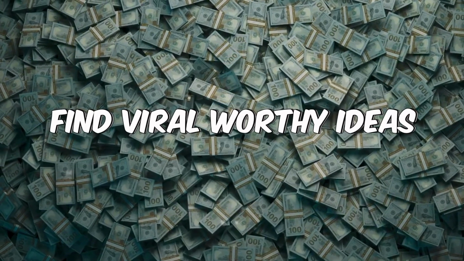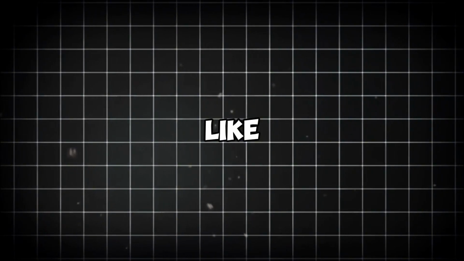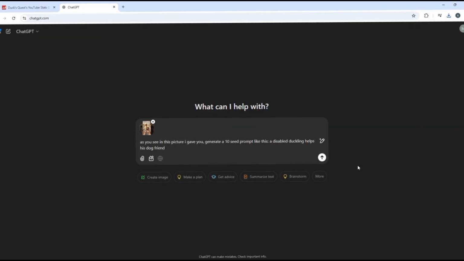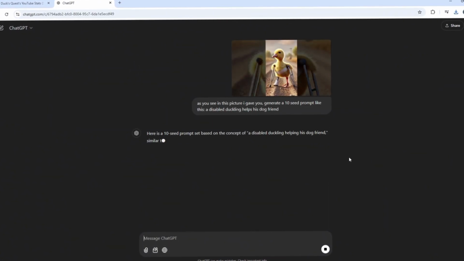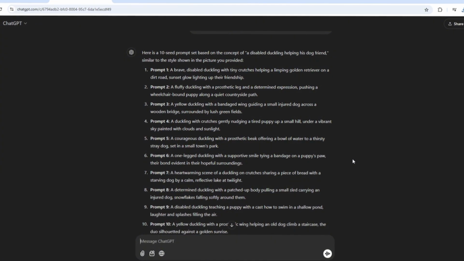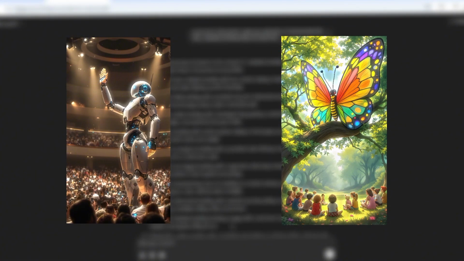Step 1. Find viral-worthy ideas. First, we need content that grabs attention instantly. AI tools like ChatGPT can help brainstorm ideas. Here's an example. Type a prompt like, as you see in this picture I gave you, generate a 10-seed prompt like this: a disabled duckling helps his dog friend. In seconds, ChatGPT will give you all prompts. You can also generate stories like a robot delivering motivational speeches, a butterfly teaching life lessons to kids. See? AI makes ideation a breeze.